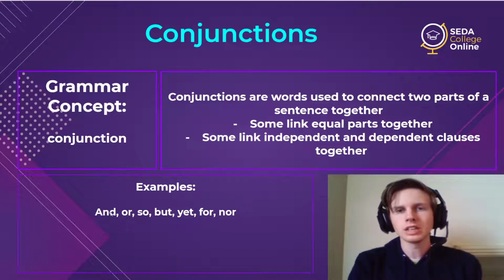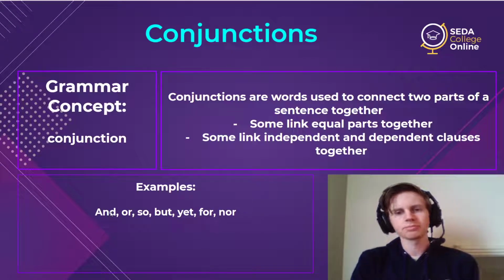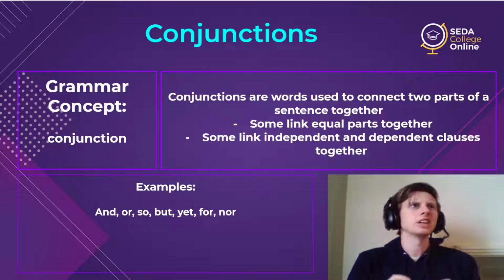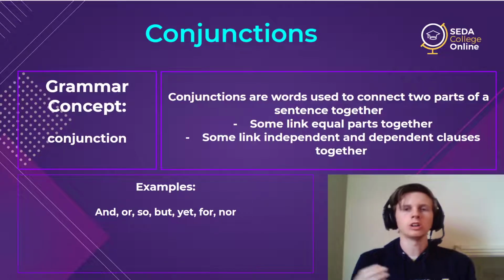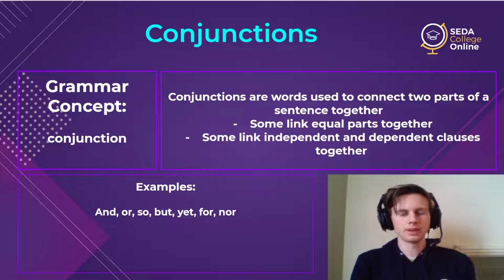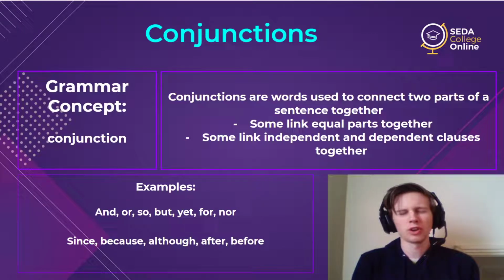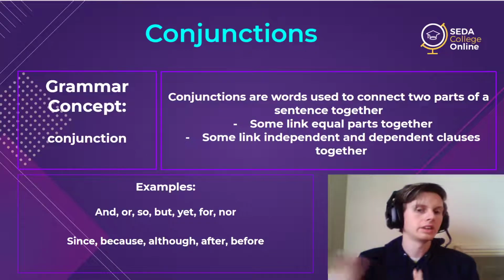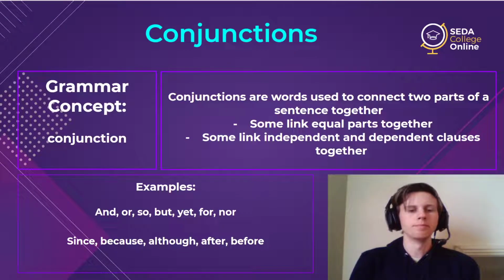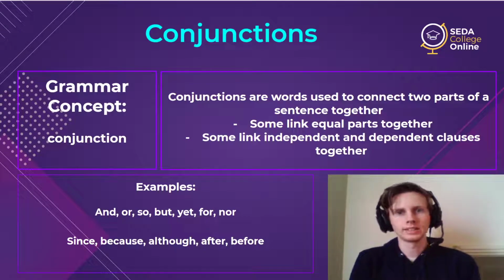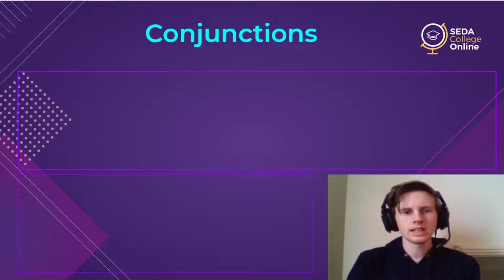These are for linking equal things together. And then there is a huge list of conjunctions for clauses, like dependent and independent clauses. Things like since, because, although, after, before, and there are many, many more. These conjunctions work to connect a dependent clause to an independent clause so we can make complex sentences.